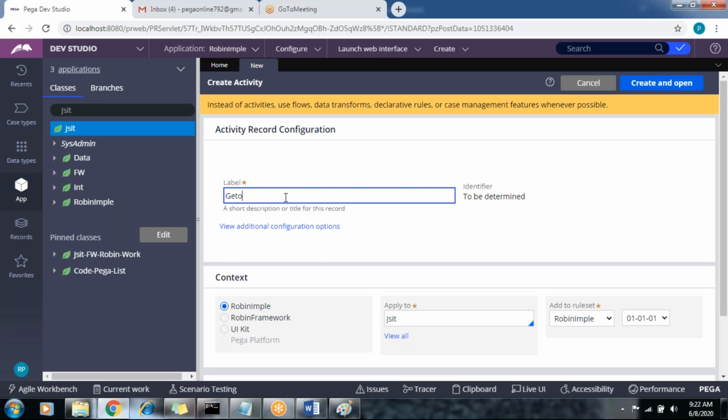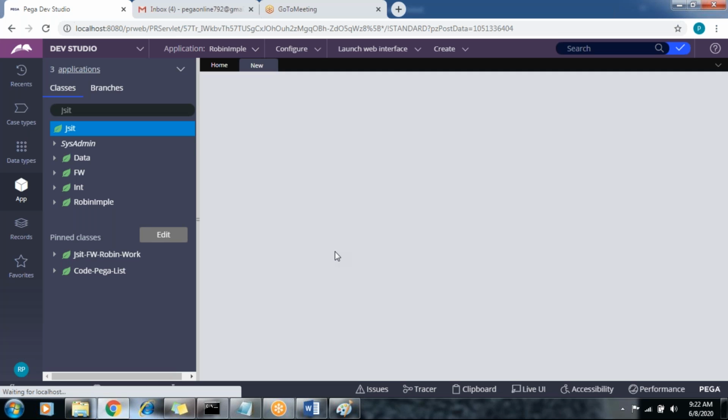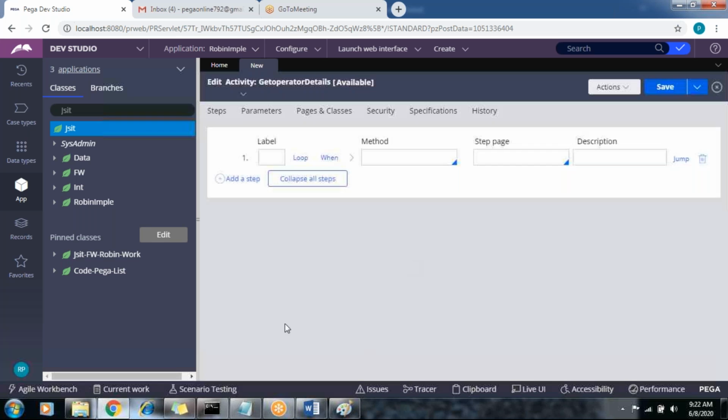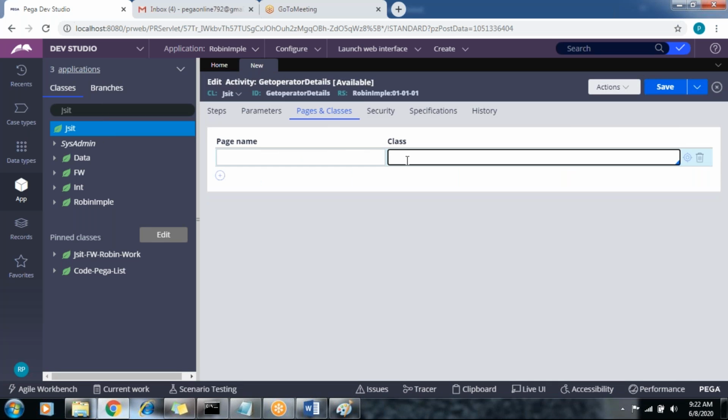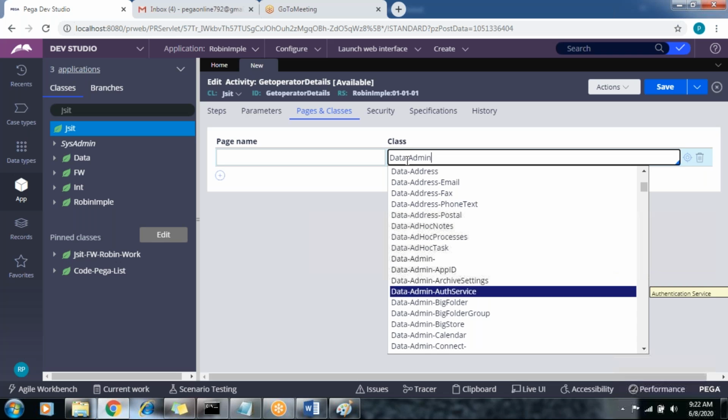This is to get operator details. Okay, get operator details, create and open. In pages and classes, give your operator data class, Data-Admin-Operator-ID.